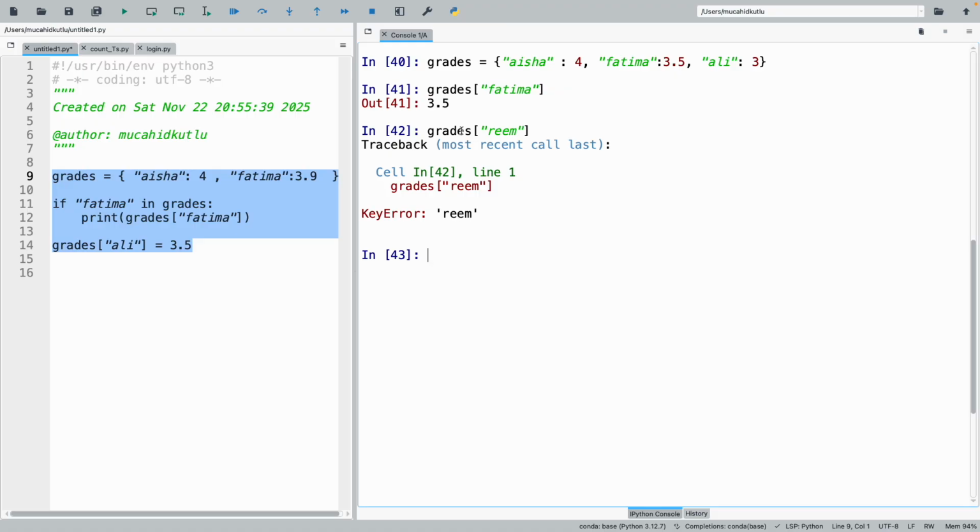So whenever we are using this dictionary, we have to use the in operator first. Like, is Reem in this grades? Then we can print her score.